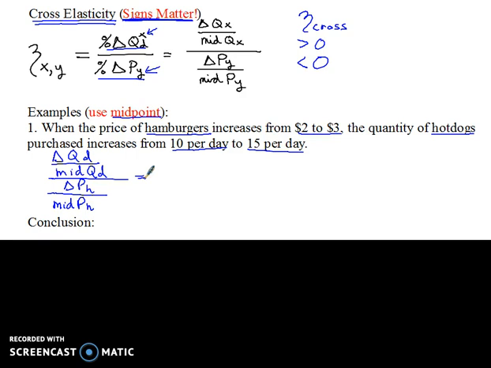Then we just go ahead and plug our numbers in. My change in quantity went from 10 to 15, and signs matter. So that would be a positive number. It increased from 10 to 15.